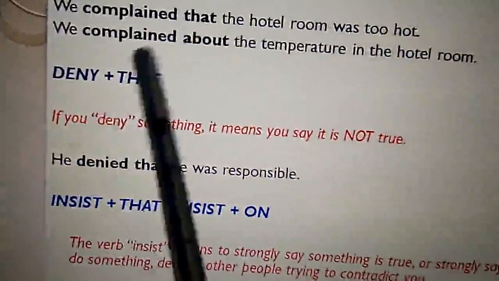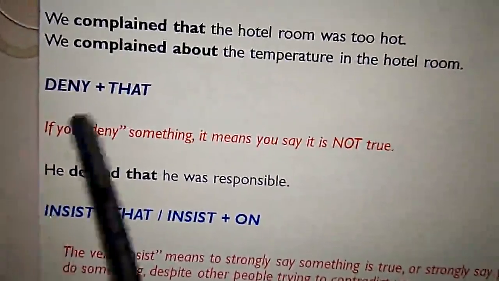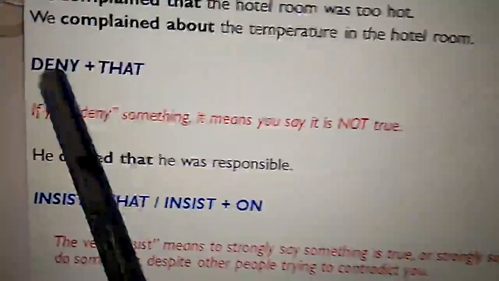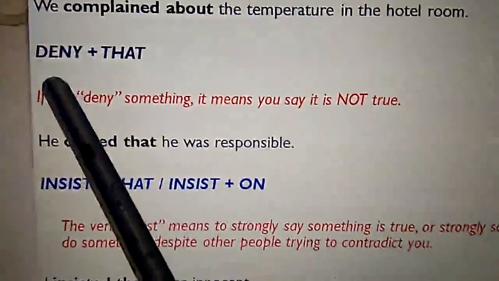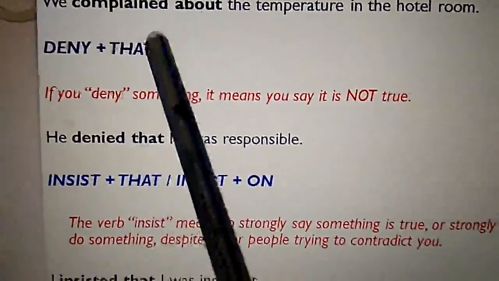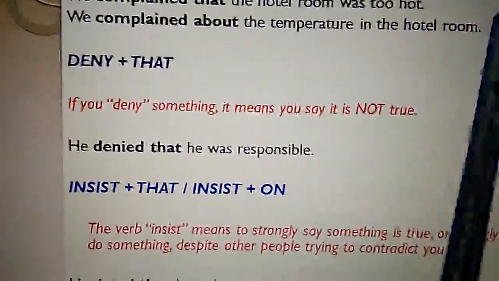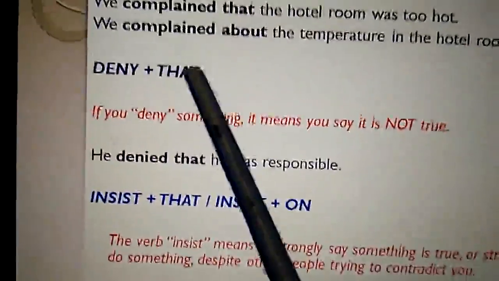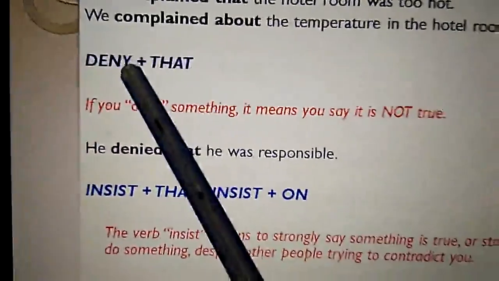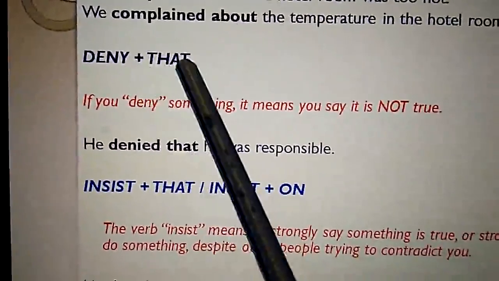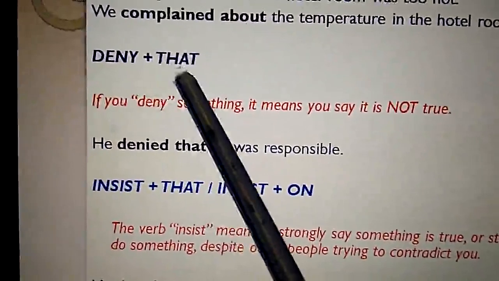And one more verb is deny. Deny is a word which means you say that the thing is not true. If you deny something, it means you say it is not true. Now the pattern of deny, when you use deny as a reporting verb, would be like this: deny plus that.